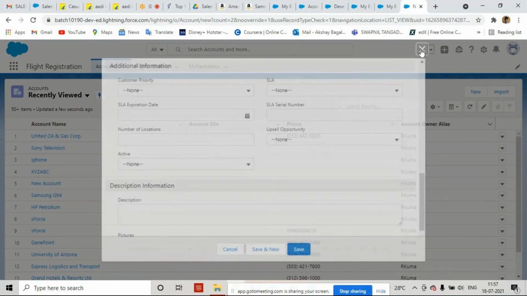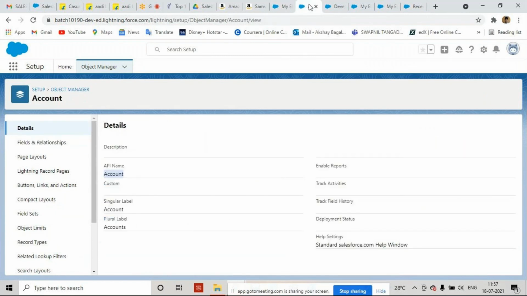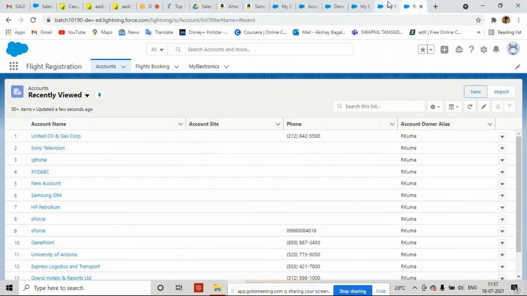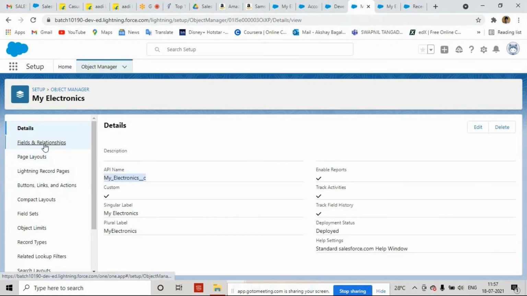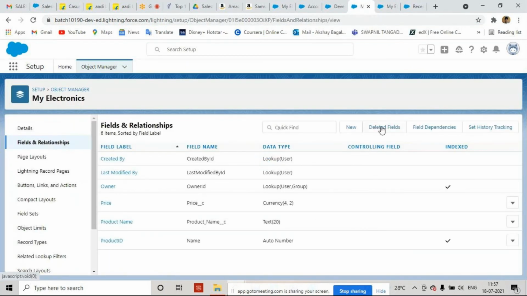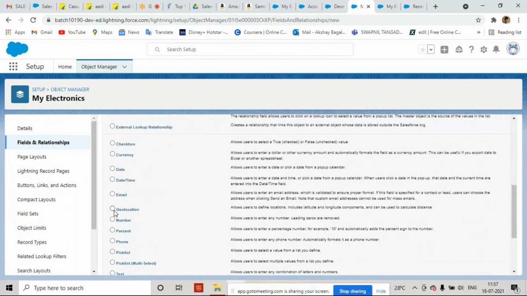Now for whatever product we are saving, I need to check the city in which they are going to buy the product. Again we have to go to my electronics, page fields and page layout, new, and follow the same process, and we have the pick list value.